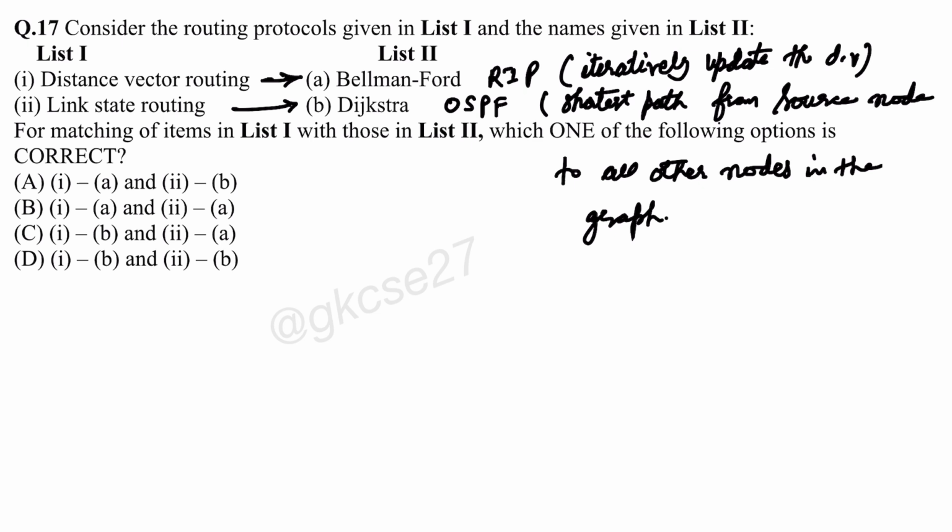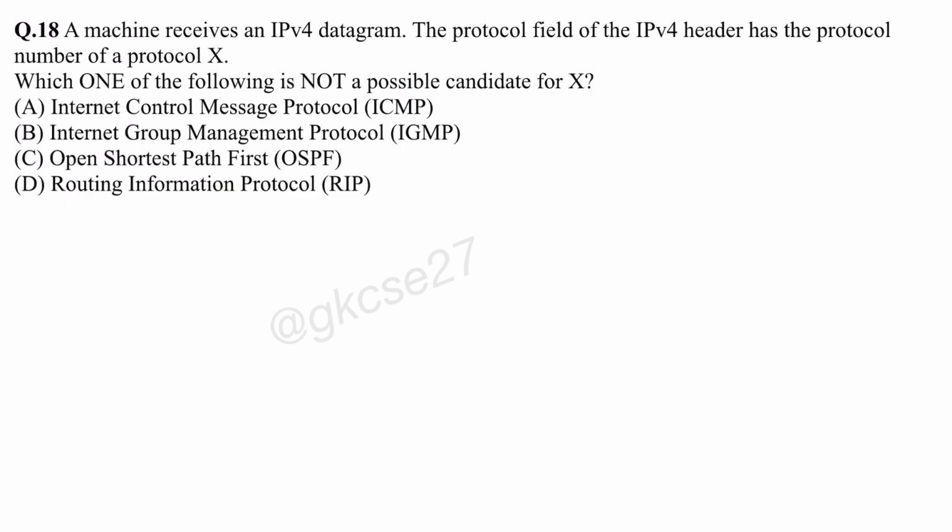Okay, so which will be the correct option? 1 to A, 2 to B. So A option is correct, no? Yes. Let's see question number 18.